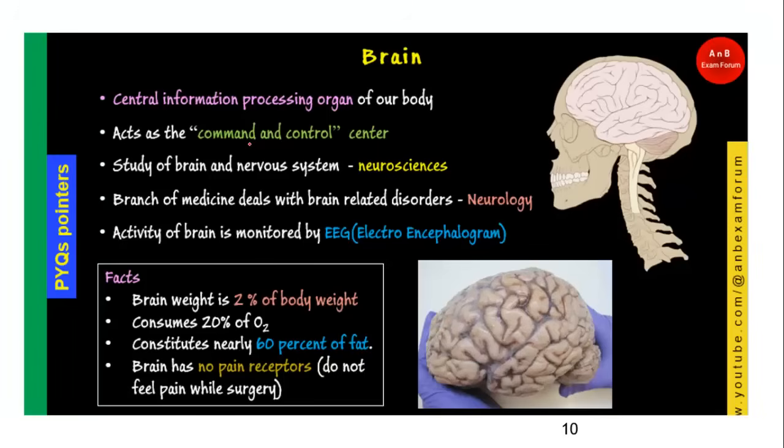And if you see, this is our original brain, and we have seen various facts. In fact, the brain weighs 2% of the body and consumes 20% of oxygen, and the brain has no pain receptors. So whenever there is a surgery and if you prick something on the real brain, it will not feel any pain. The other thing that you need to remember is that the study of the brain is called neuroscience, and the branch of medicine which deals with brain-related disorders is called neurology. And the activity of the brain is monitored with EEG, not ECG. It is electroencephalogram.